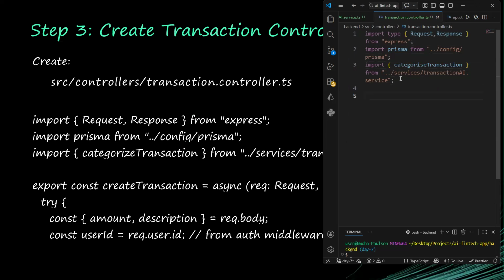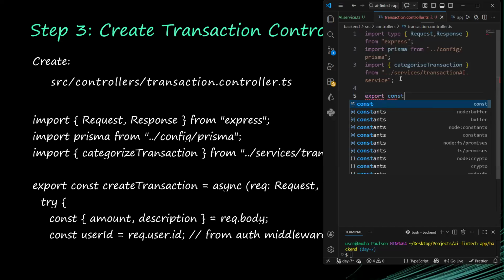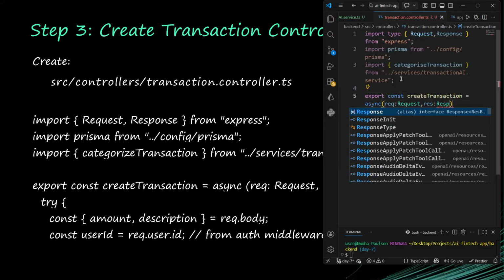Now, let us create the transaction controller, the function that will handle creating of transactions. Create transaction. So it's going to be an asynchronous function, and it will take the req of request and the res of response.